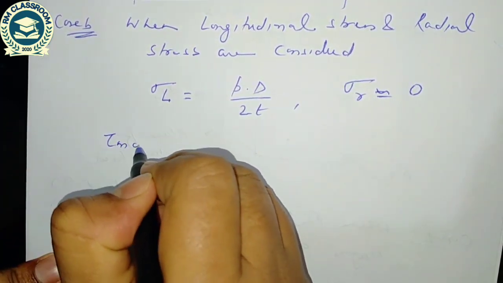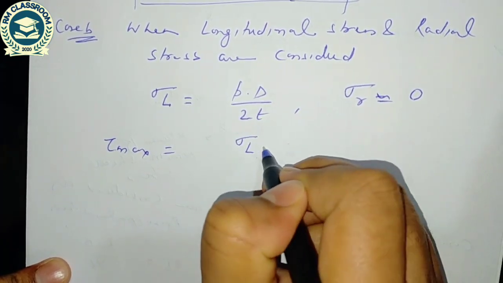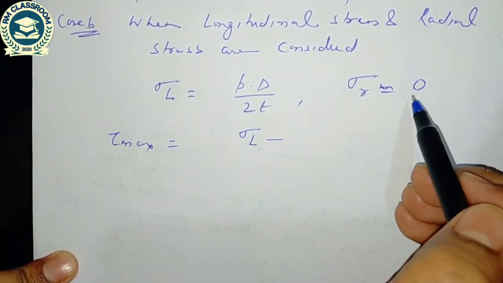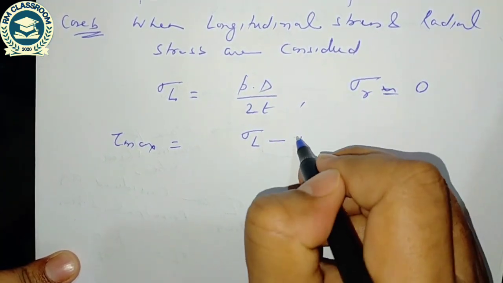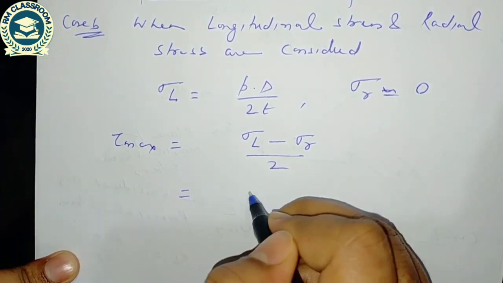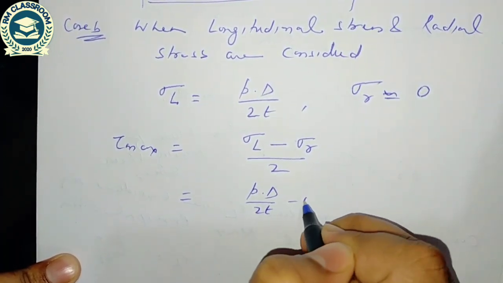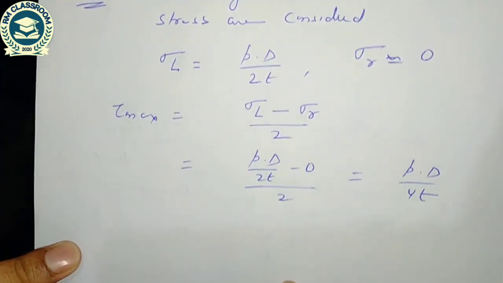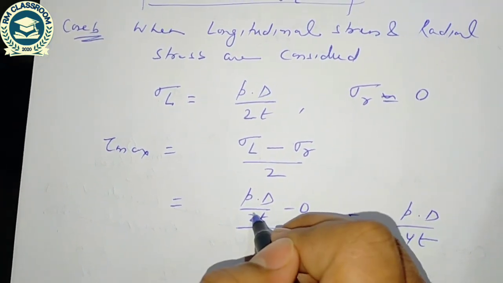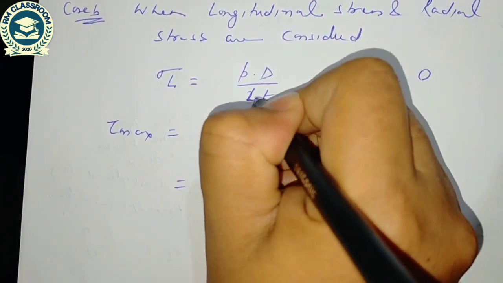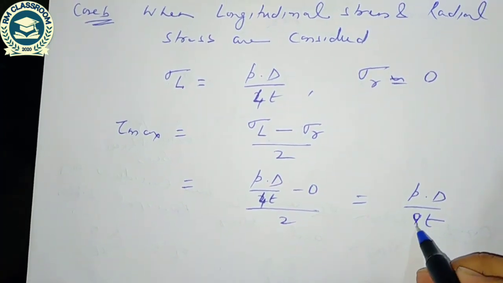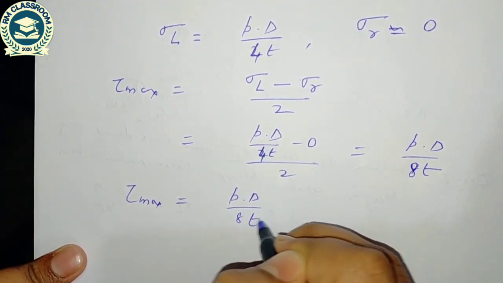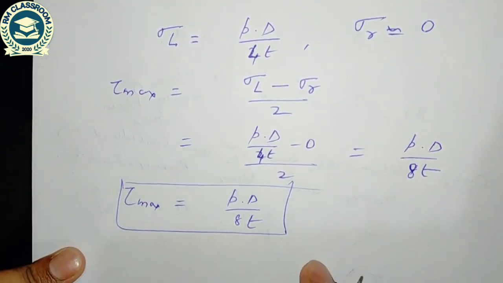So maximum shear stress: the major principal stress is PD by 2T and the minor principal stress is the radial stress, so sigma h minus sigma r divided by 2, PD by 2T minus 0 divided by 2. So it is PD by 4T. Sorry, PD by 4T is the longitudinal stress; here the maximum shear stress is PD by 8T. So it is same as the earlier case.